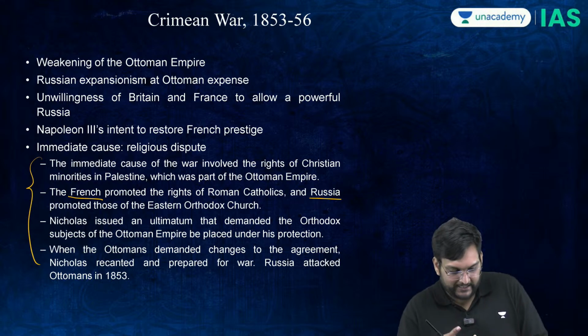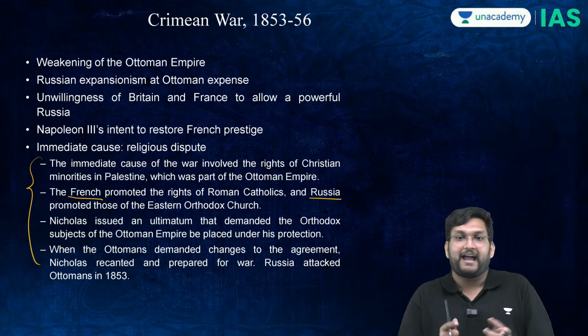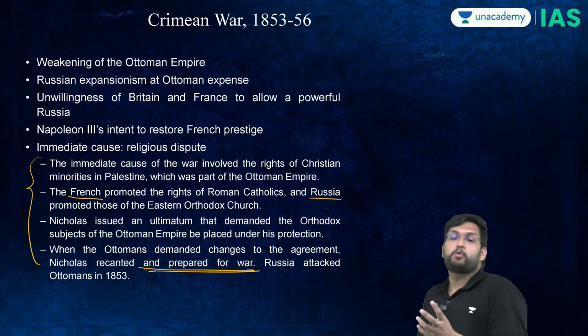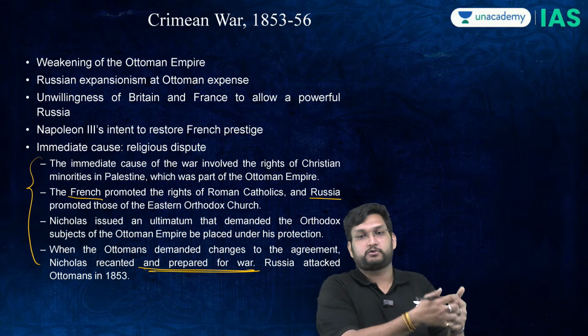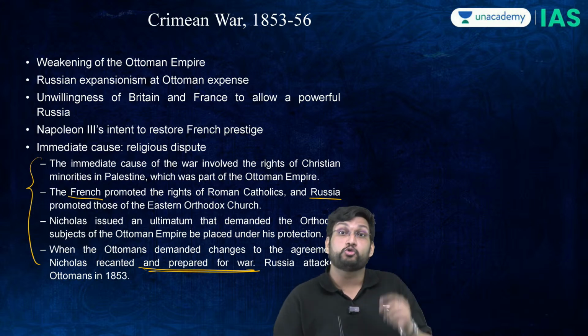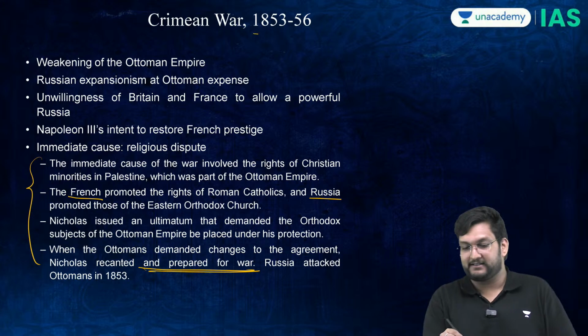And in turn, the Ottoman Sultan will give control to the French. And this is where there is going to be a major crisis. And therefore, Russia will now choose to attack the Ottomans in 1853. And this is where the Crimean War will start.